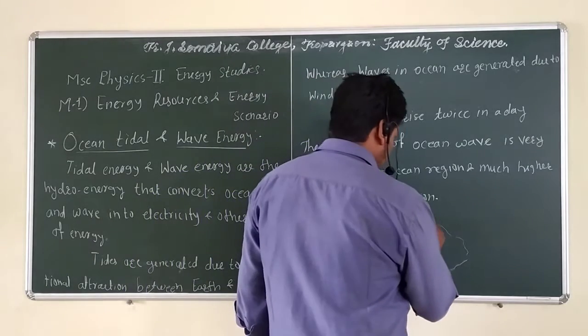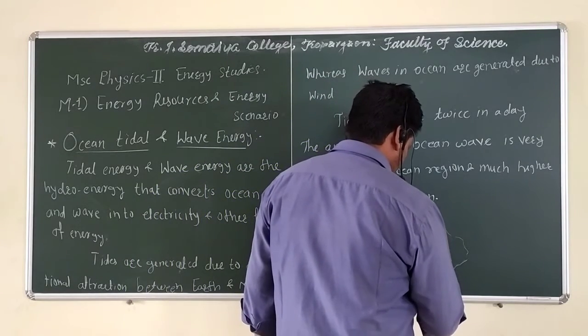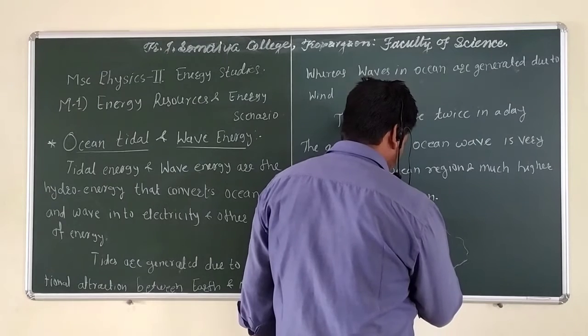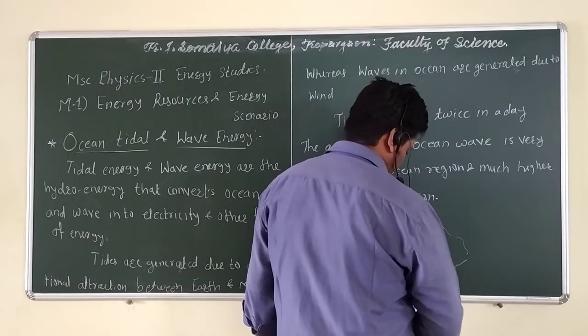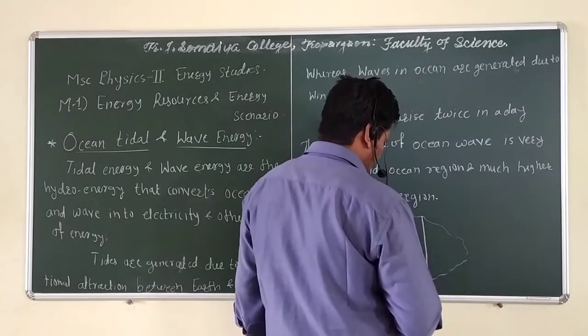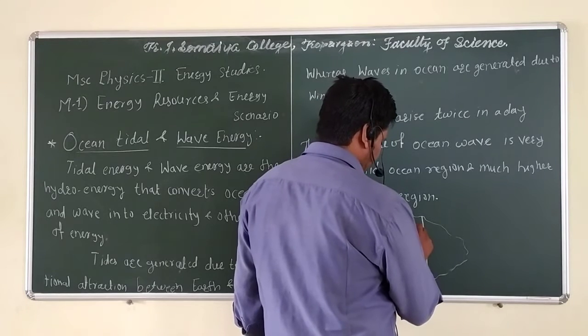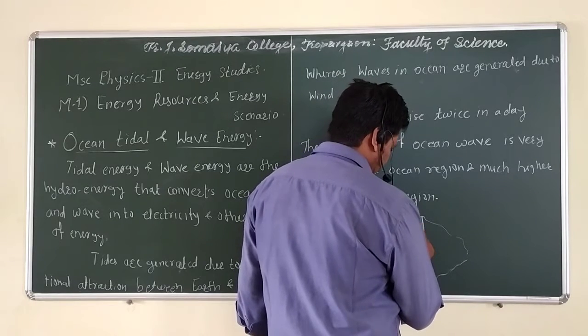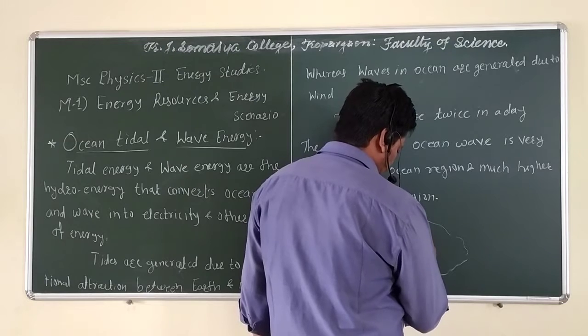Suppose this is the wall of the dam or barrage, and we need to set up turbines here.